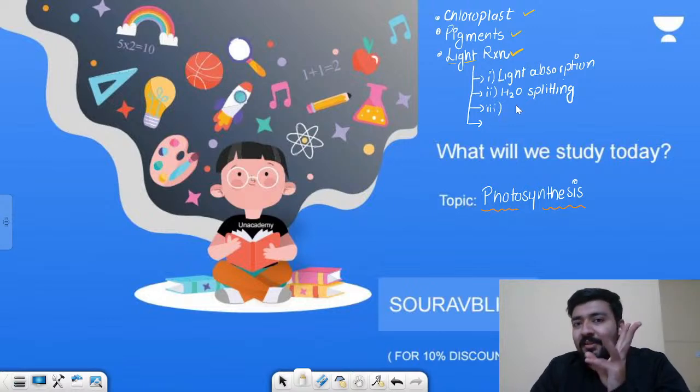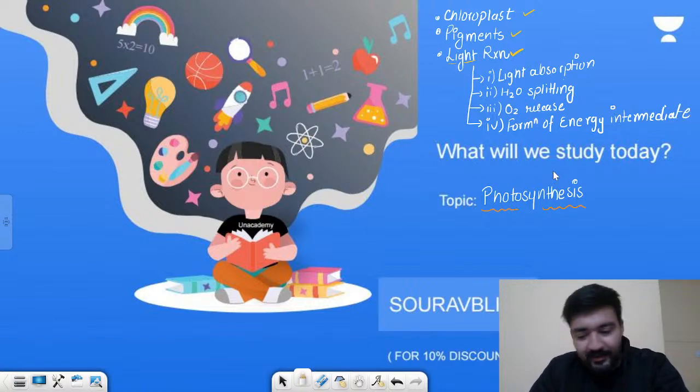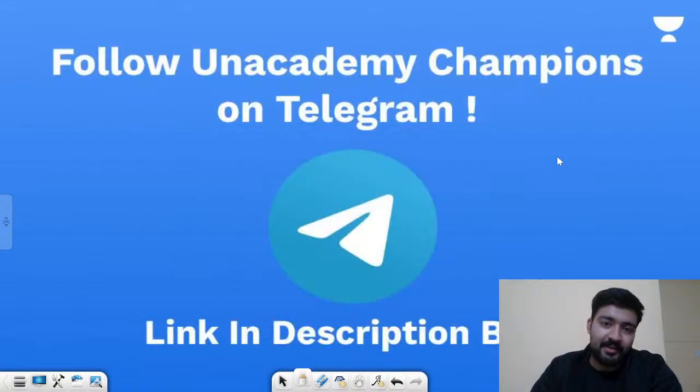So yes, the third step is going to be O2 release, right? And the fourth thing which we'll talk about in the light reaction is formation of energy intermediates. So how these energy intermediates are actually formed. So these are all the things that we'll be discussing in the light reaction. So yes, let us get started with the discussion.